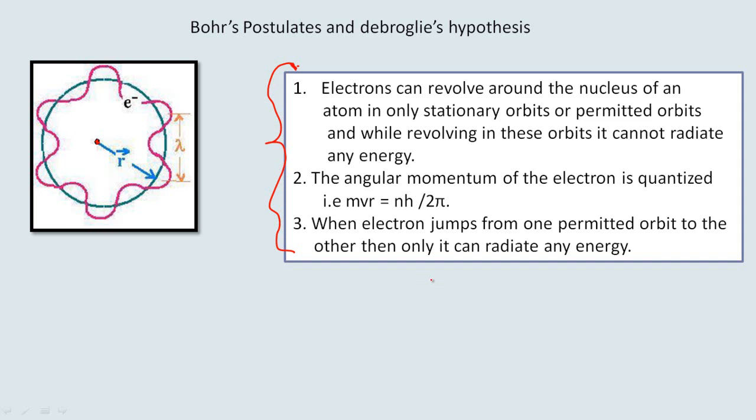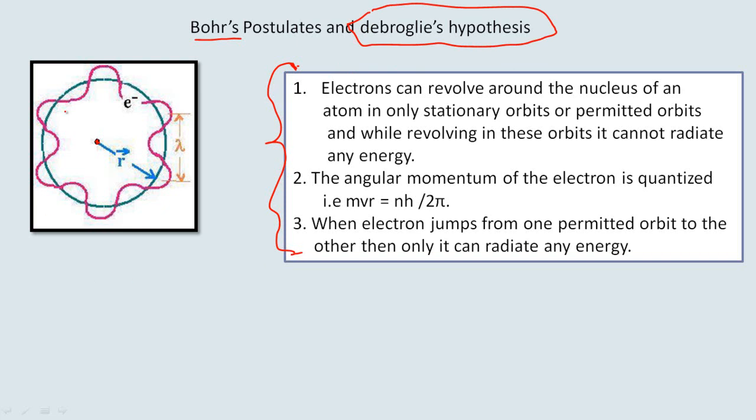If you have any theoretical idea, you must have an experimental justification for it. If you have experimental evidence, then you must have a theory for it. You should be able to explain it theoretically. But once Bohr gave these postulates, no one was successful in giving any theoretical justification for them. But de Broglie's hypothesis of matter waves gives the theoretical justification for Bohr's postulates for the first time.